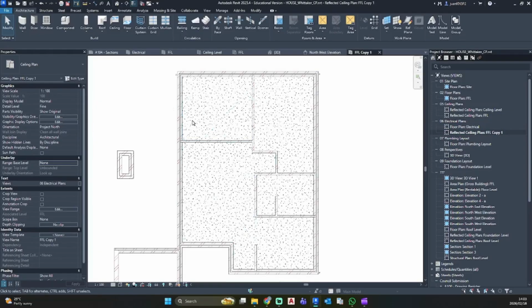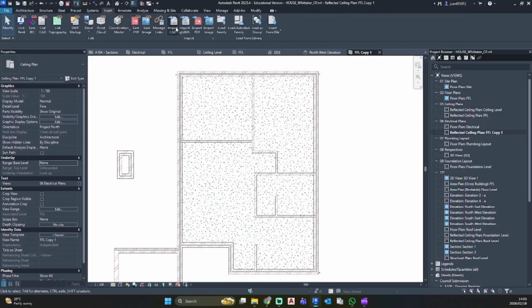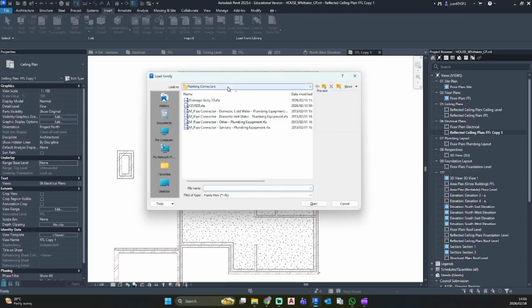For this, I'm just going to use basic downlights so that we can get an indication. You are more than welcome to use any lighting fixture that you have. So let's load them into the project. I'm going to go insert, load family. Let me just go to drawing.